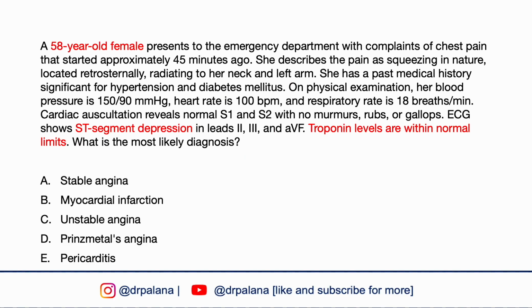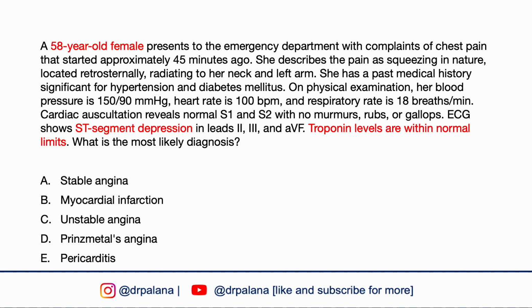A 58-year-old female presents to the emergency department with complaints of chest pain that started about 45 minutes ago. She describes the pain as squeezing in nature, located retrosternally, radiating to her neck and left arm. She has a past medical history significant for hypertension and diabetes.